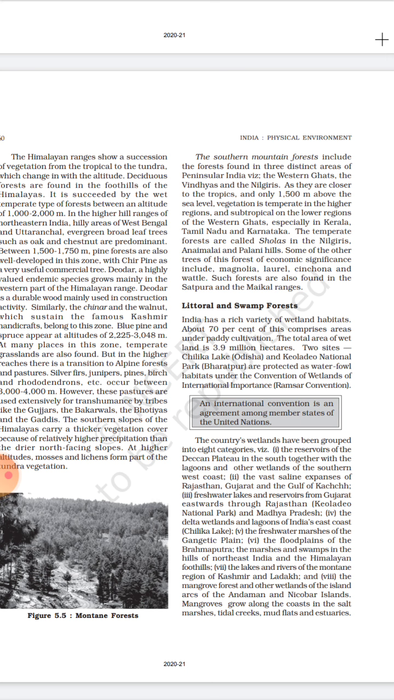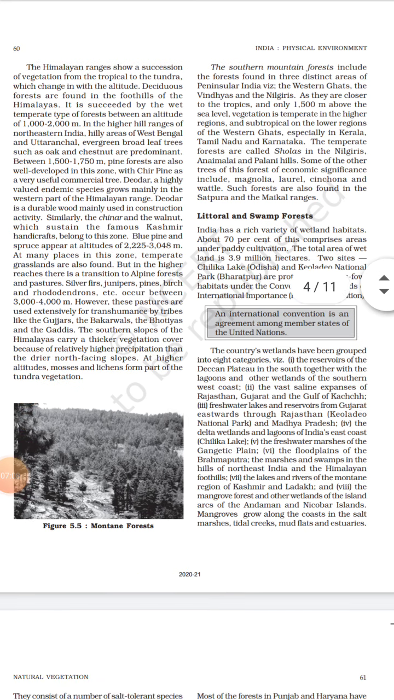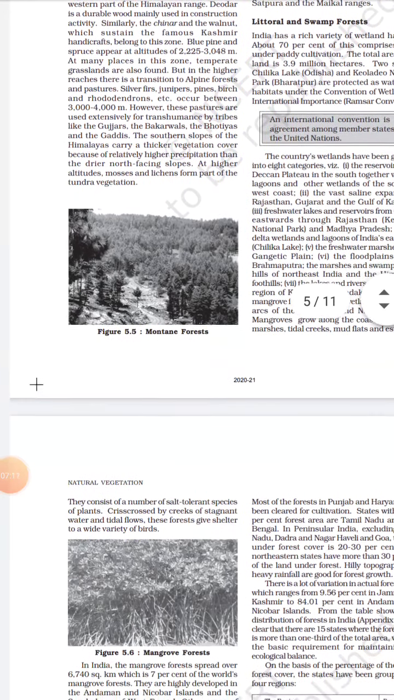Next is lakes and rivers of the mountain region of Kashmir and Ladakh. There you can see the Dal Lake, Wular Lake, and many rivers like Indus, Satluj, Beas, Ravi, Chenab present in this area. And the last is mangrove forest and other wetlands of the Andaman and Nicobar Islands. So mangroves grow along the coast in salt marshes, tidal creeks, mud flats and estuaries. So that's all about the types of forest present in India.